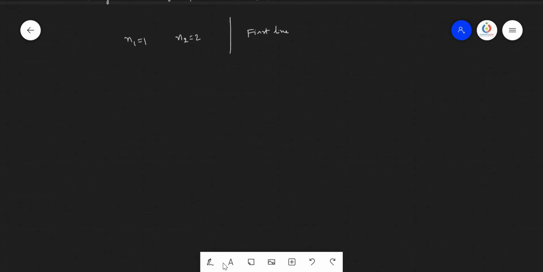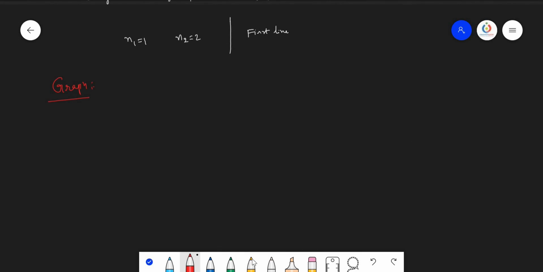Now let us see the graphs. Energy graphs here. Let us see total energy. So we know that total energy, that is En, equals minus 13.6 into Z square by N square electron volt per atom.